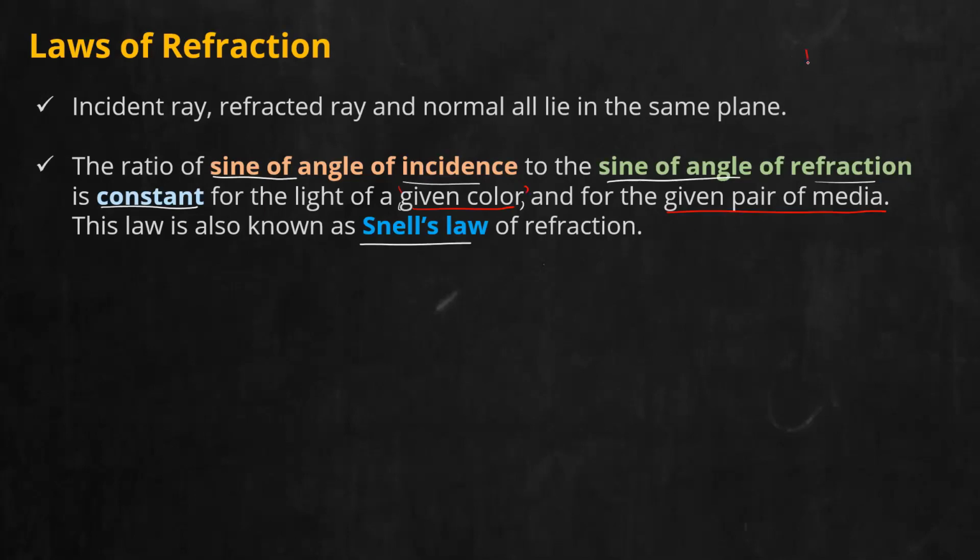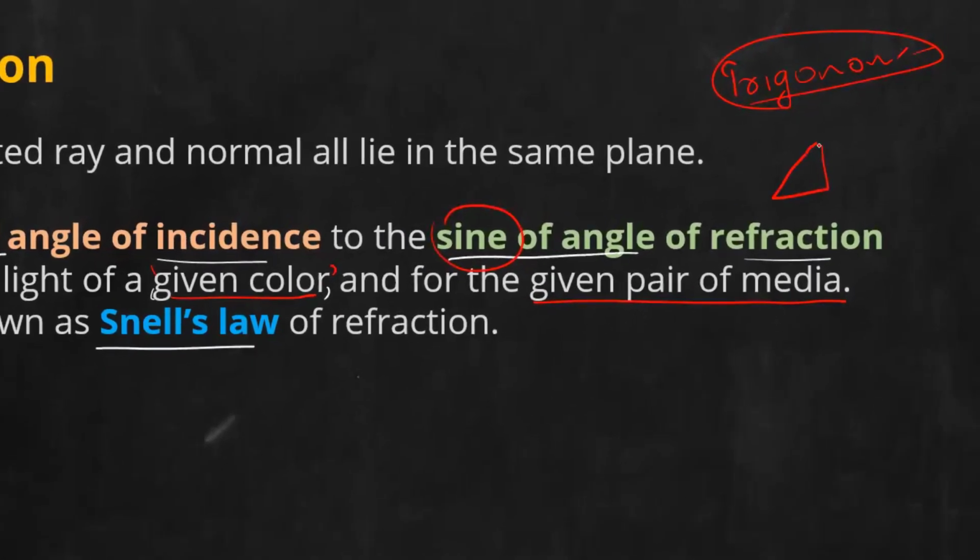Have you studied trigonometry, or do you have any idea what this sine is? Are you familiar with the term sine? If not, you will study it very shortly this year itself. It is nothing but a trigonometric ratio. If you take a right angle triangle and mark it A, B, C, with angle theta here, sine theta is the ratio of the opposite side, here AB, to the hypotenuse, AC. This is sine theta. You will study it very shortly, no need to worry. Once you study that, you can revisit this portion, then it will be more clear.